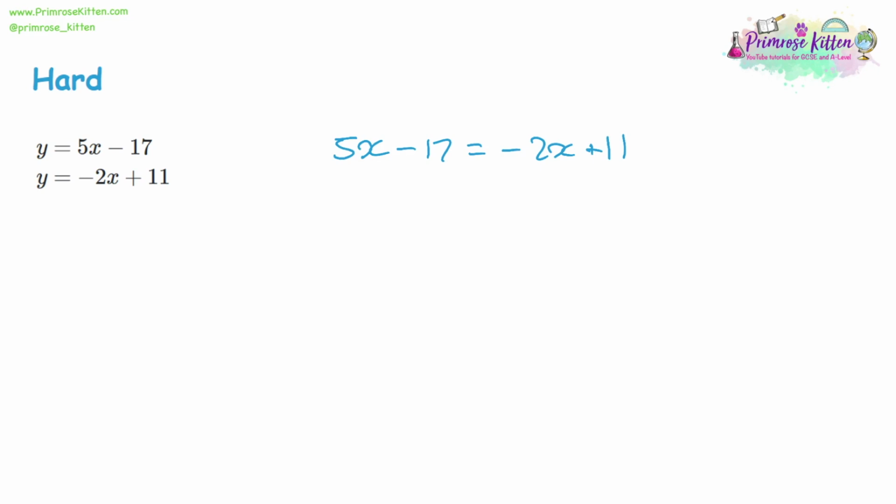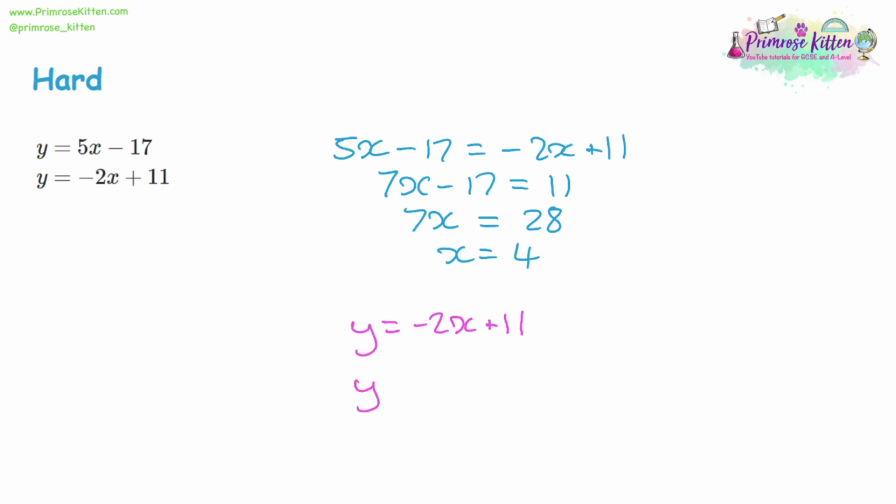We can add 2x to both sides, add 17 to both sides, and divide both sides by 7. x is going to be equal to 4. We can substitute that into one of the equations. So x is 4, that'll be y is equal to -8 plus 11. And -8 plus 11 is 3. So for our final answer, we're saying that x is equal to 4 and y is equal to 3.